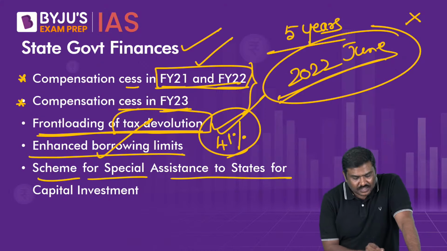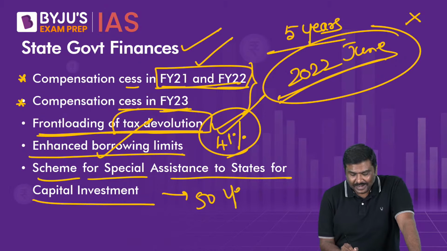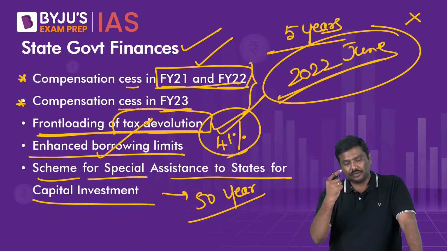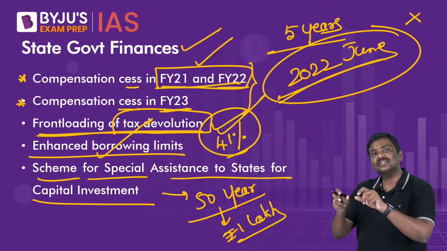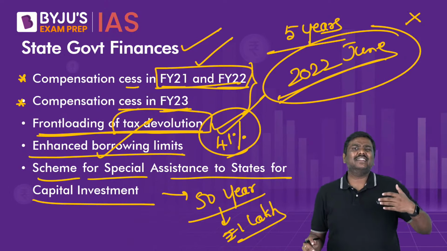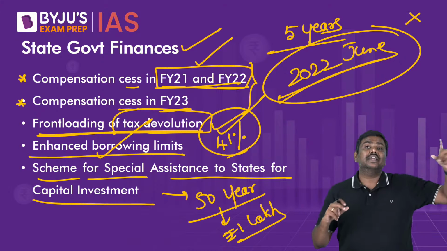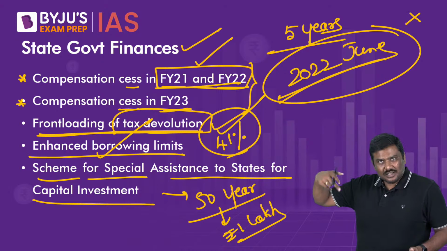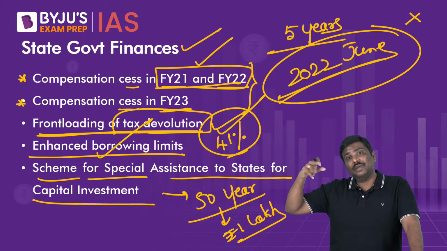Scheme for special assistance to states for capital investment. This is basically a 50-year interest-free loan. Simple. 50-year interest-free loan, where the Government of India in last year's budget had allocated 1 lakh crore rupees. Of course, some of the component was tied funds, some of it was untied funds. Around 80,000 crore was untied funds, which would be distributed based on the tax devolution formula given by the Finance Commission. The remaining 20,000 crore was tied to certain reforms or certain measures which would be taken by the states. Only then would they get these funds.